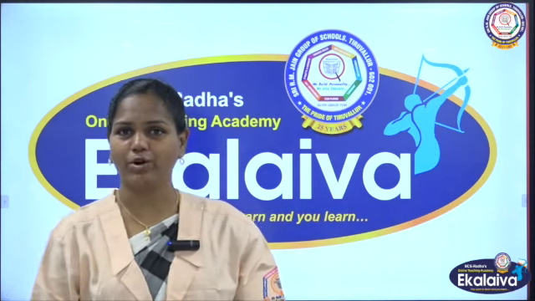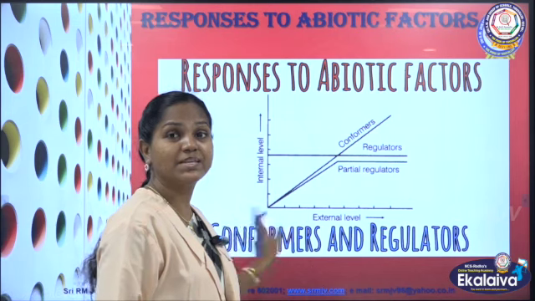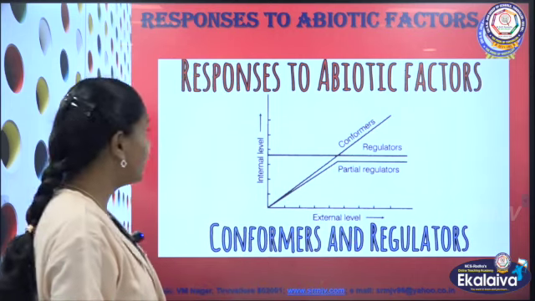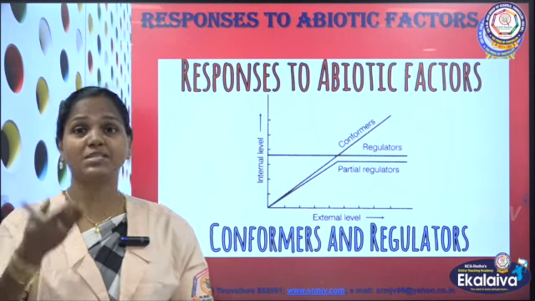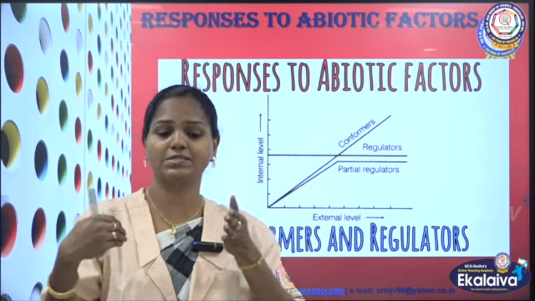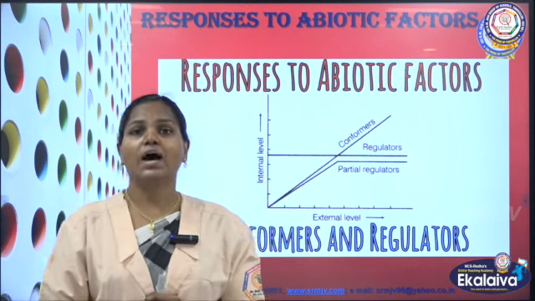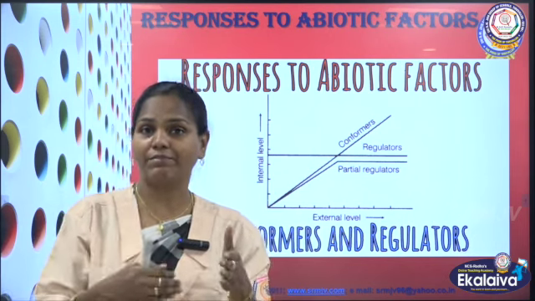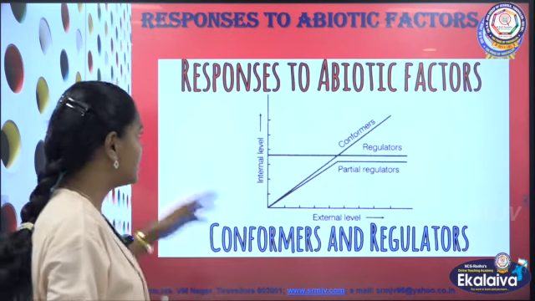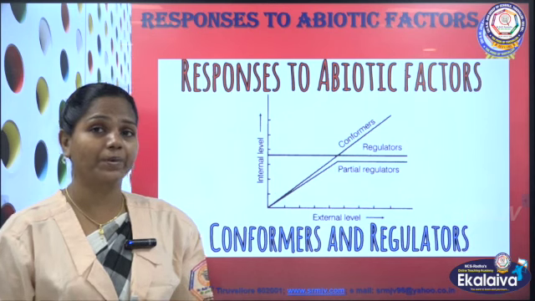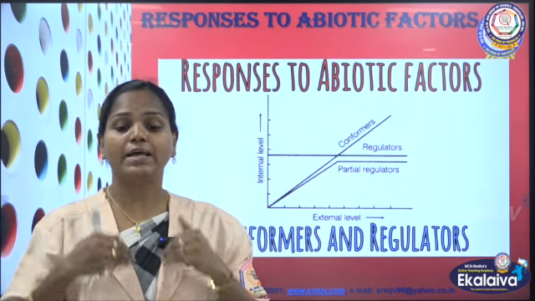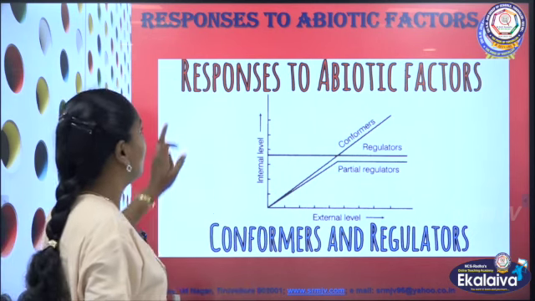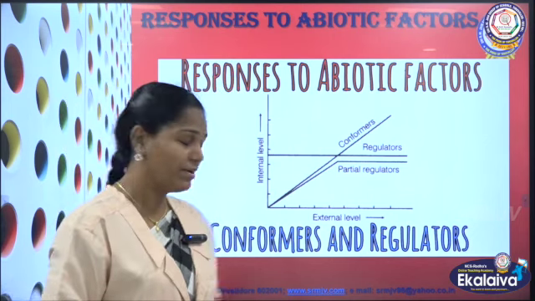This is class 12 biology, and in our last video we have seen about the abiotic factors acting in our environment. Here we are going to start with the responses to these abiotic factors. I told you, when we were seeing the abiotic factors, how the biotic components adapt to those abiotic factors to survive in that particular condition. So we will see in this video how these biotic components, in the sense plants, animals and all, respond to these abiotic factors.